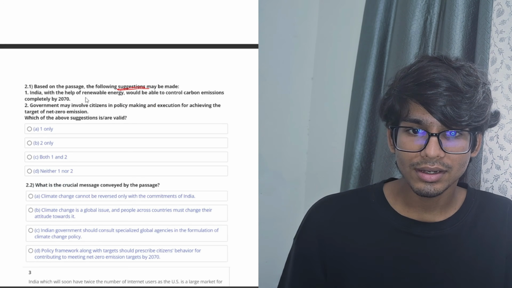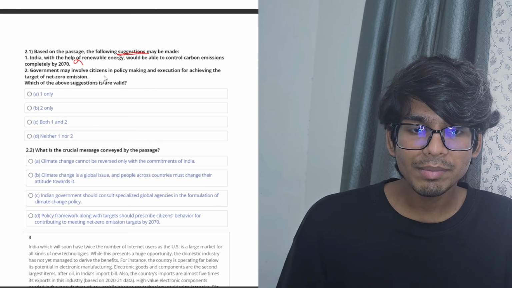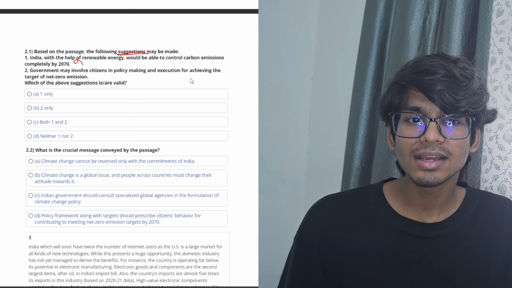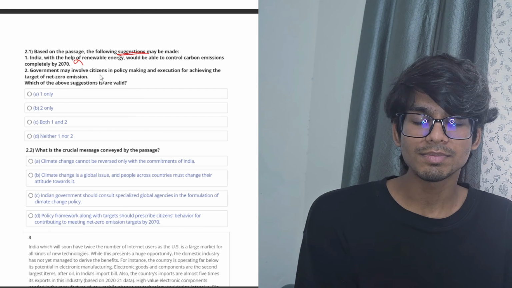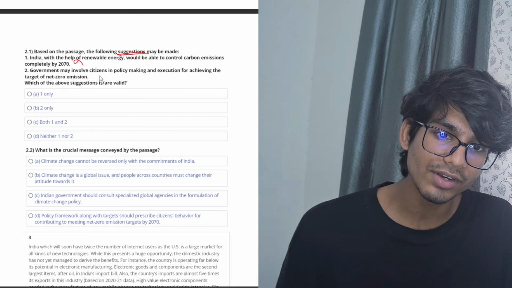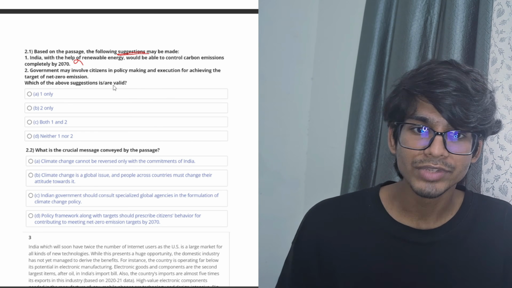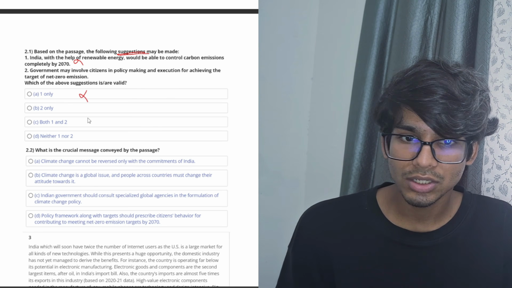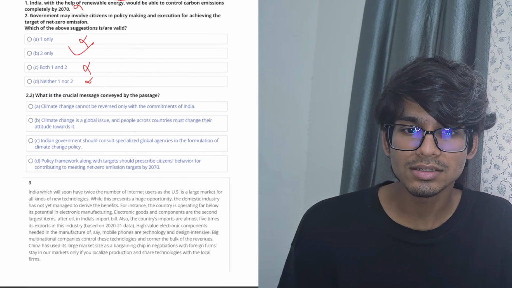So one can't be a suggestion. Government may involve citizens in policy making execution for achieving the target of net zero emission. This is something the author talks about: just the government's policies would not make a difference. They need to involve people too, the citizens too. So the answer will be no, not one, not one, two. Option B is the answer.